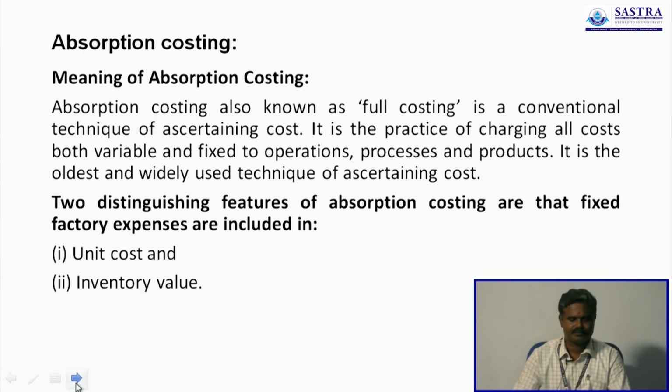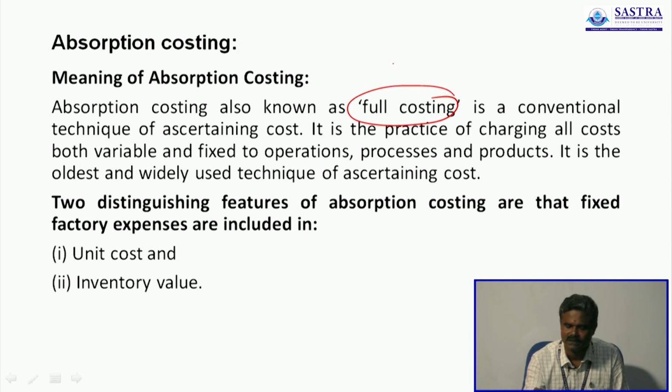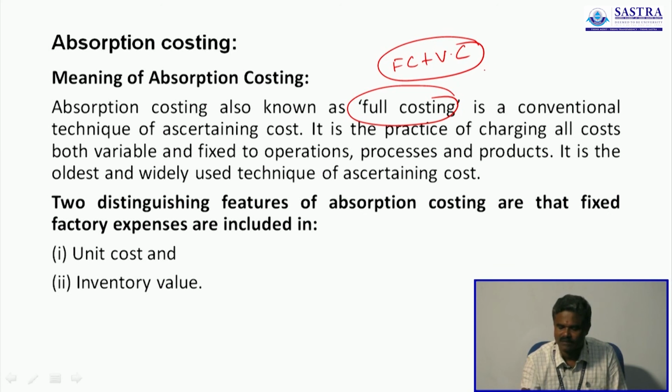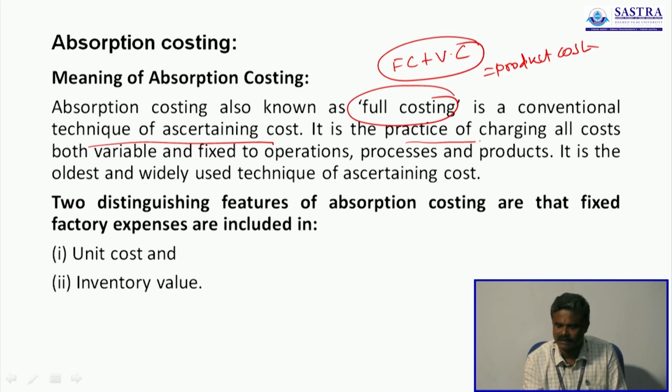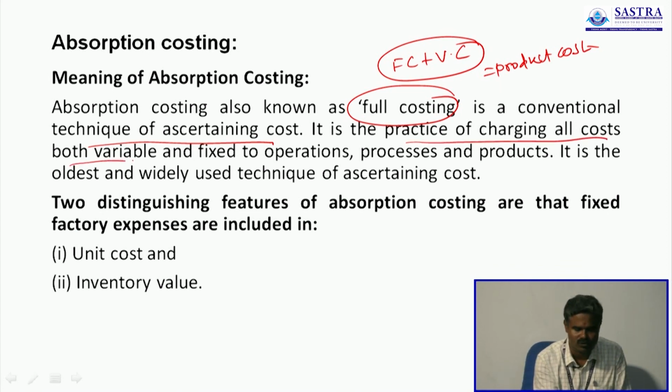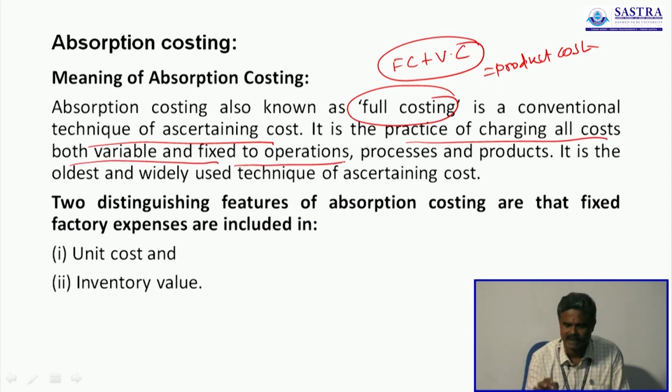Absorption costing. Meaning of absorption costing. Absorption costing is also known as full costing. Full costing means fixed cost plus variable cost. Here we consider the full cost as a product cost. It is a conventional technique of ascertaining cost. It is a practice of charging all costs, both variable and fixed, to operations, processes and products.